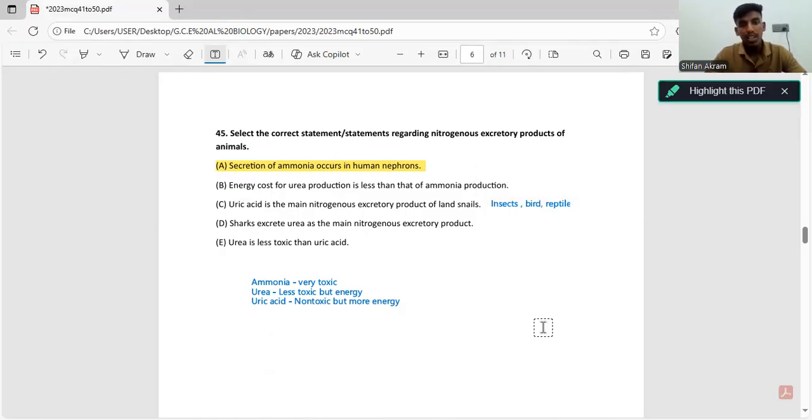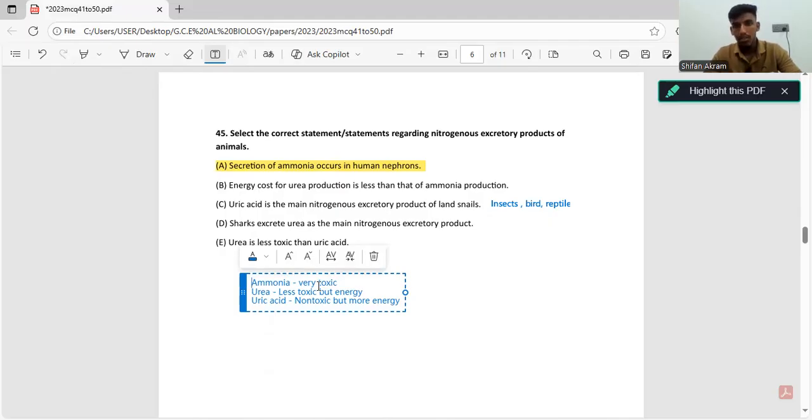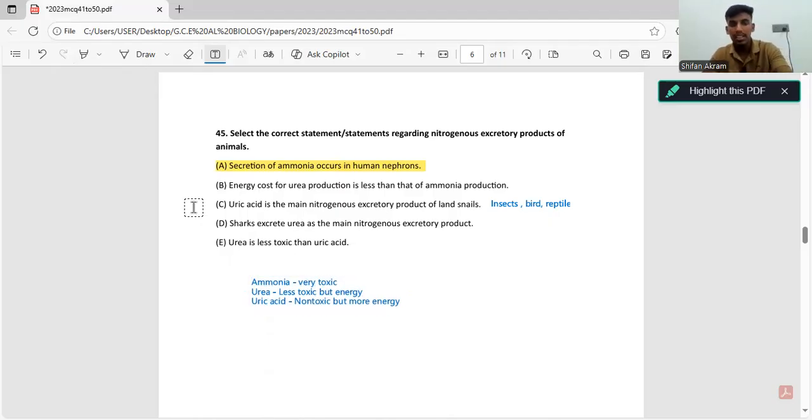Sharks secrete urea as the main nitrogenous excretory product. Now, ammonia is very toxic. To release ammonia, we need a lot of water, right? We all have learned that. Now, they are saying sharks secrete urea as the main excretory product. Yes, this statement is correct, and it's there in the resource book. But let's see why.